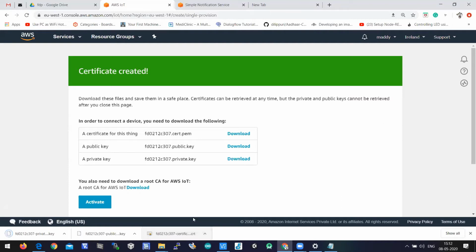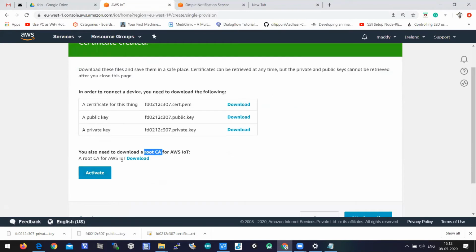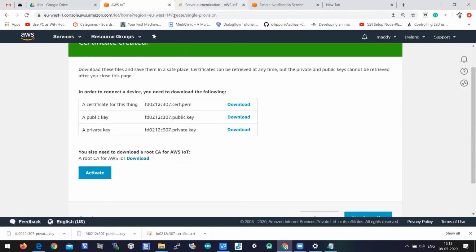Okay, so one certificate, public key, private key, and also they are showing that one more certificate has to be downloaded, that is the root CA. The root CA certificate has to be downloaded for AWS IoT. So there is an option to download this root CA. Okay, so let's click on this download. When you click on download, one more page will open.